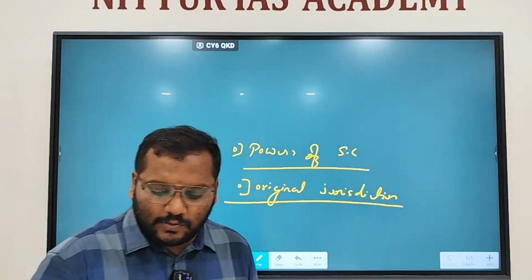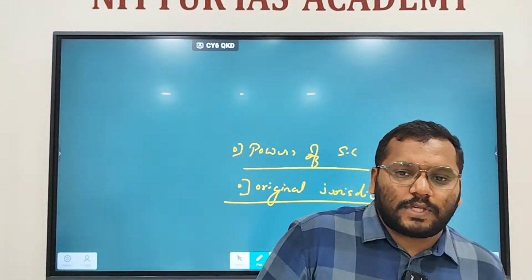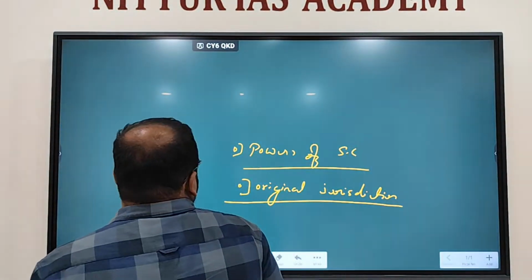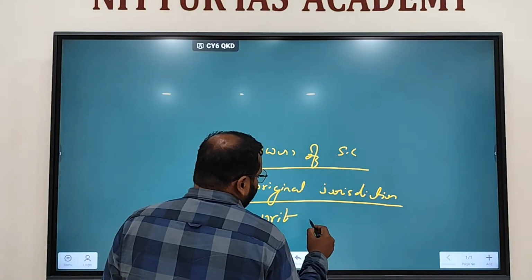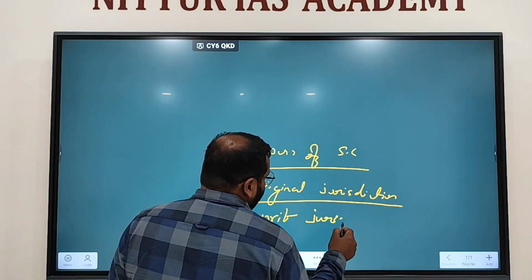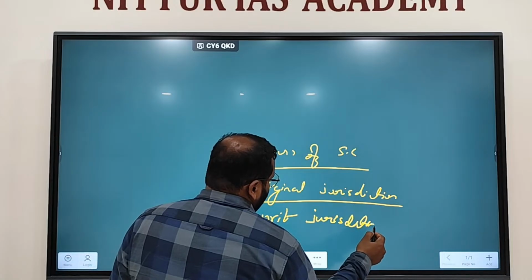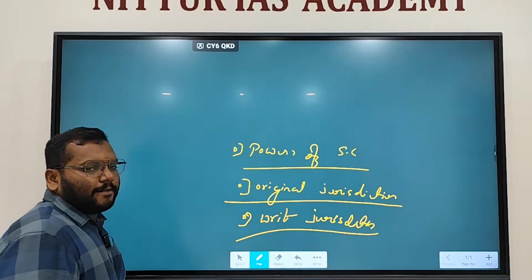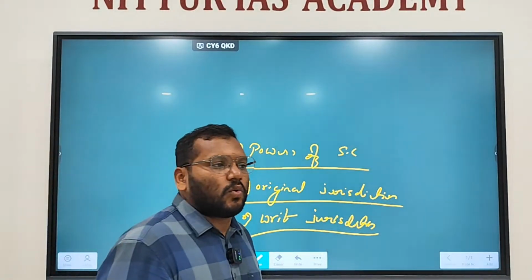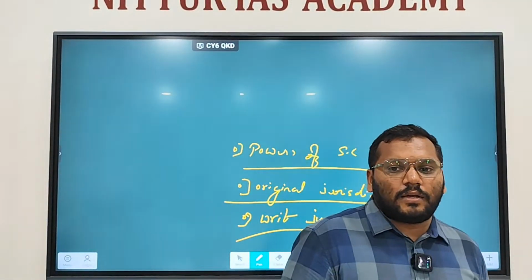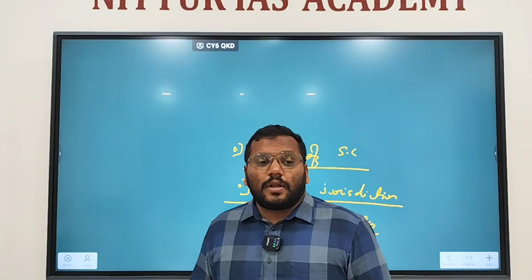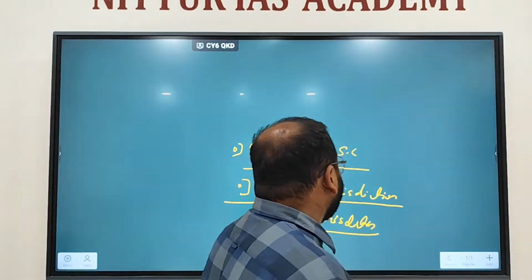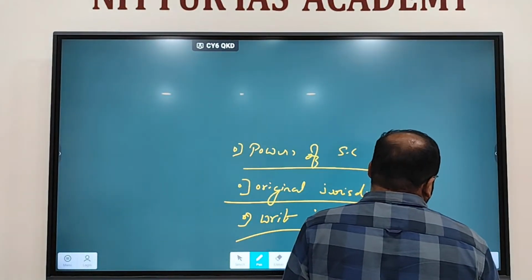Next one is writ jurisdiction. Writ jurisdiction, that is what we discussed already. Just write the heading: writ jurisdiction. What are the types of writs we have? Habeas corpus, mandamus, certiorari, quo warranto, and prohibition. Right? For writ jurisdiction, under which article? 32.